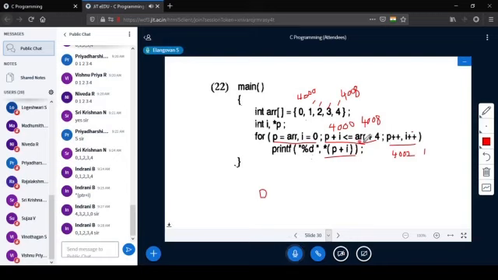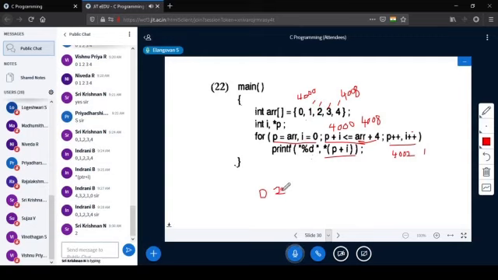This is not changing since this is ARR. 4004 less than 4008, yes, satisfied. Then it is coming here. What is P now? 4002. 4002 plus 1 is 4004. Star 4004 is not 1, it is 2.